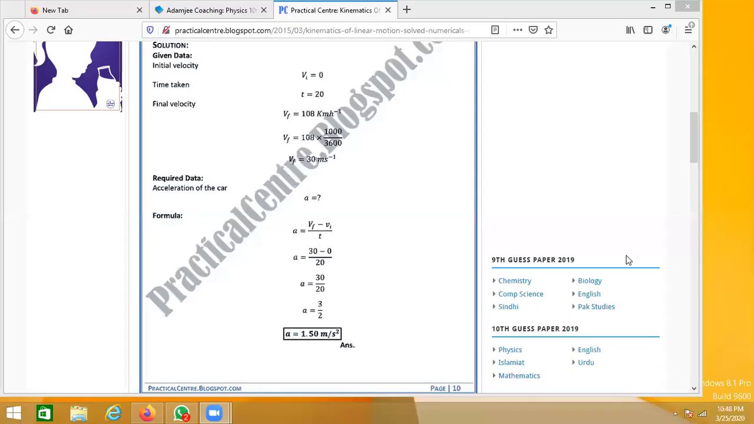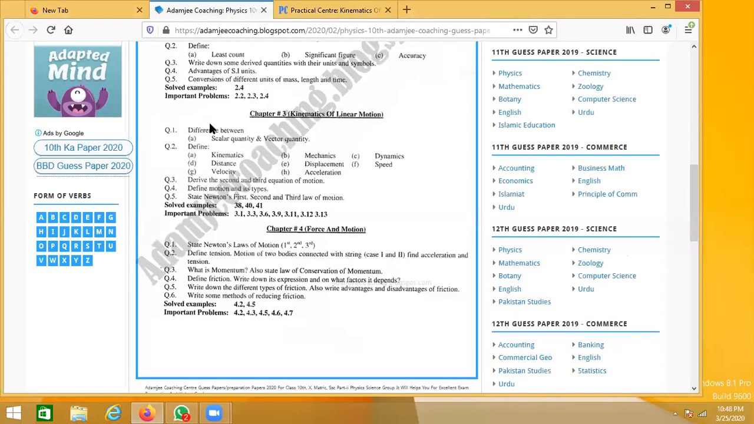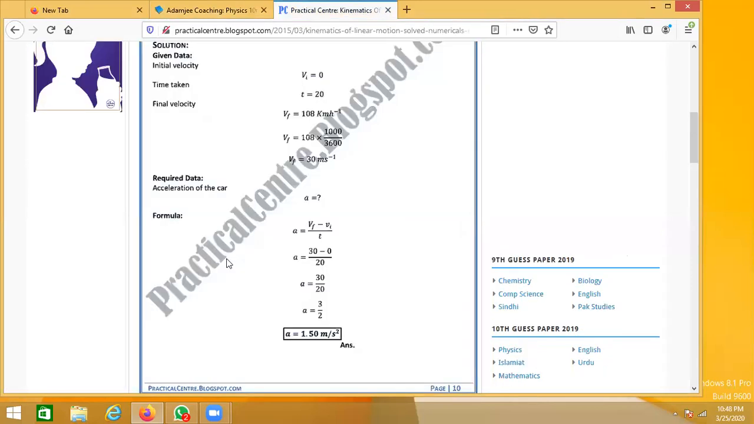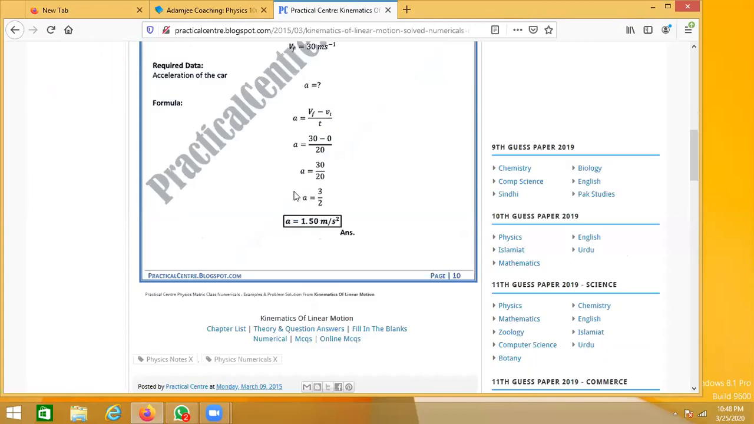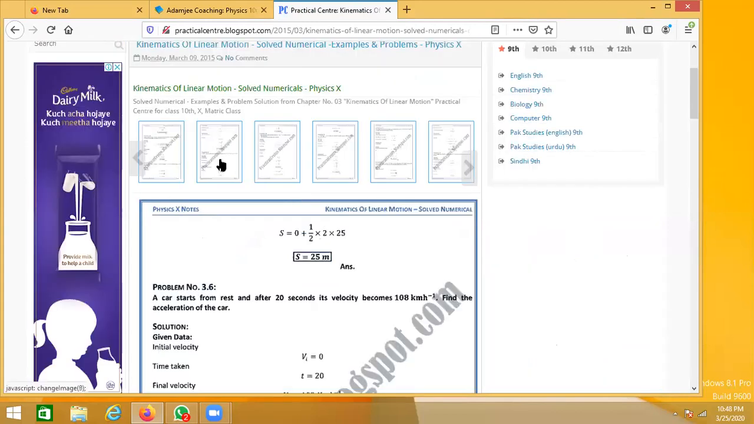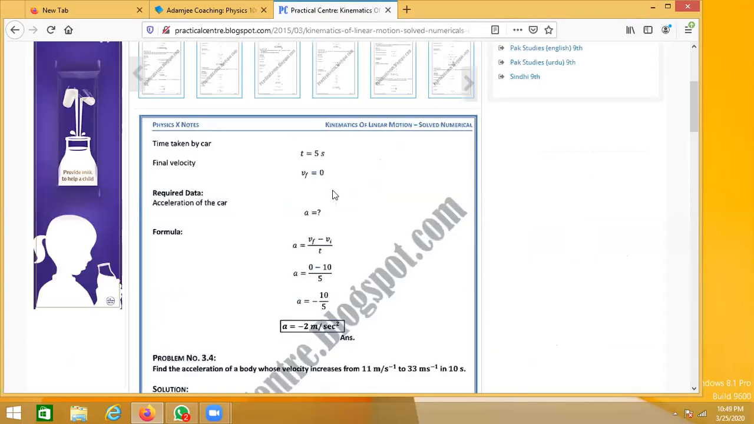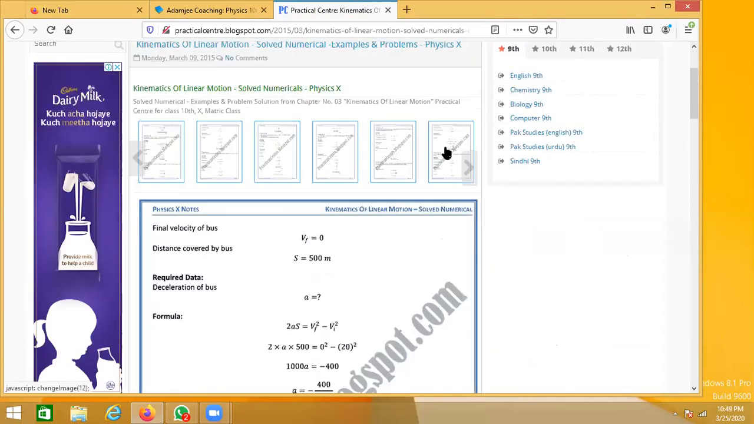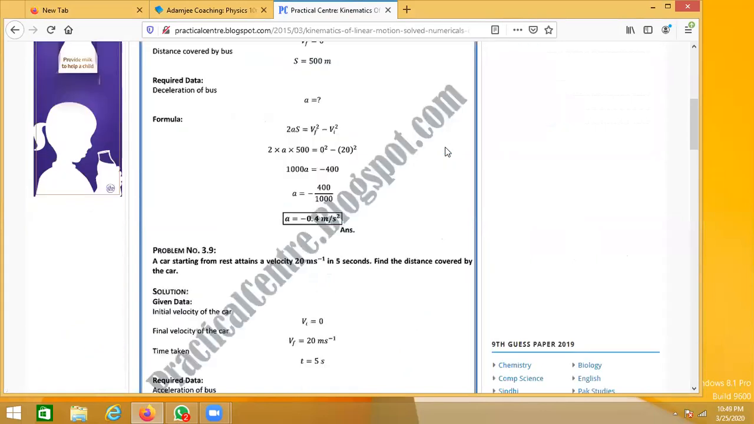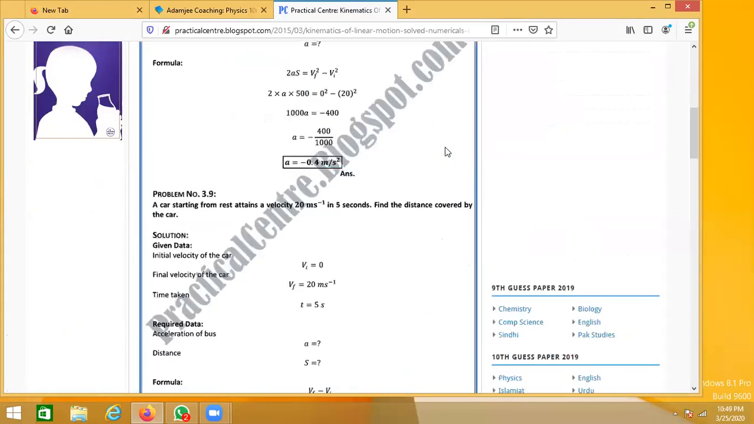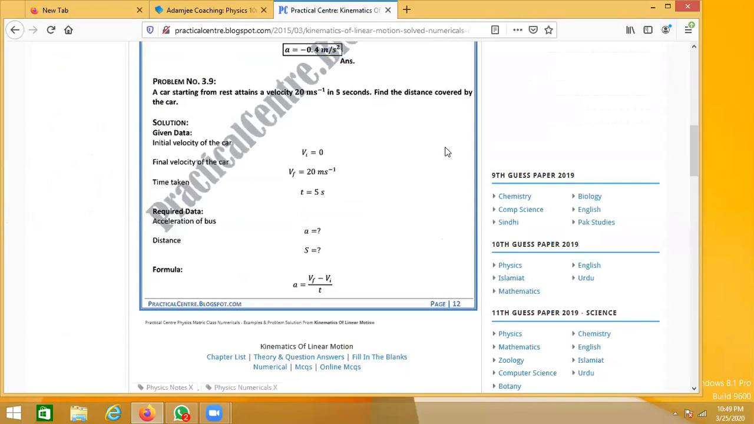Okay, so this was 3.6, similar to the last question that we have covered. Now let's move on towards the next problem, which is 3.9. Yes, this is 3.9. If you can read the question carefully,